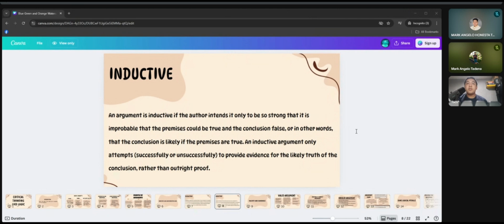So let me explain this. Since this is an inductive argument, it's based on observation and probability. You've seen many swans, maybe hundreds of them, and every single one has been white. From this pattern, you make a generalization. All swans are white, right?